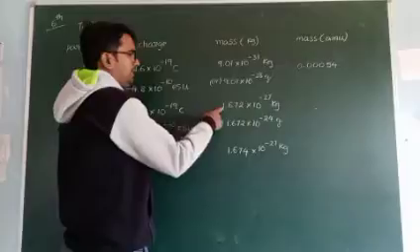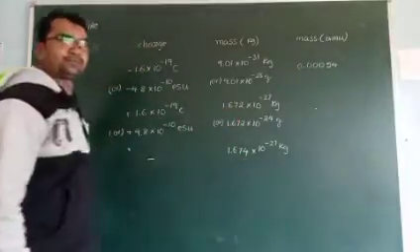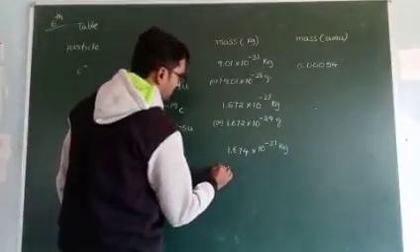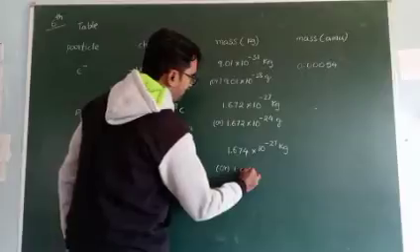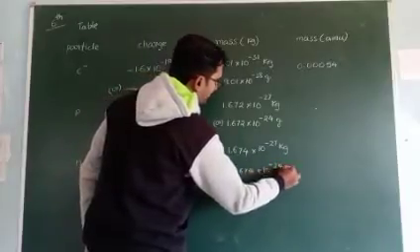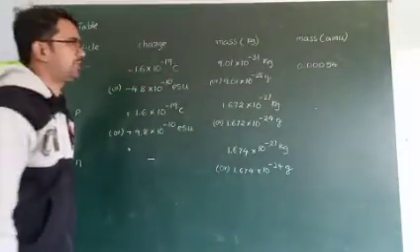Compare with proton: this is 1.672, this is 1.674. Or it is 1.674 into 10 to the power of minus 24 grams. Okay, sir?